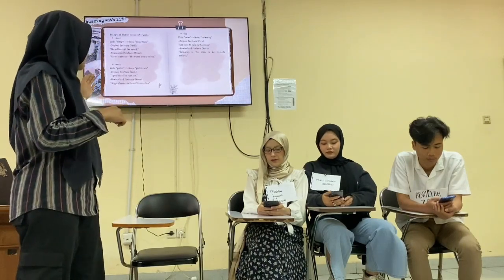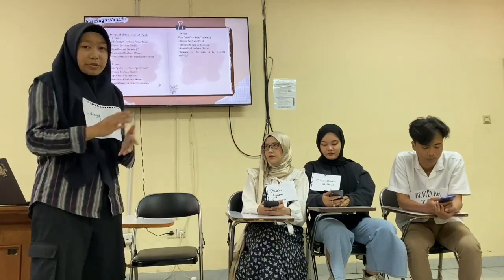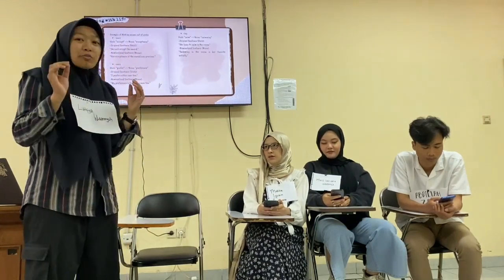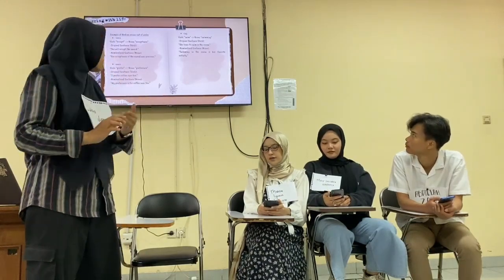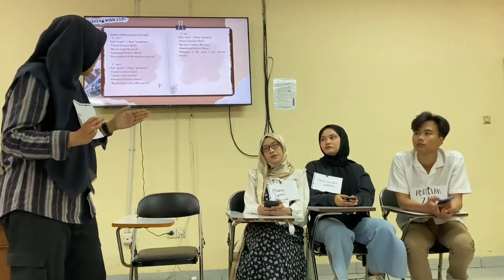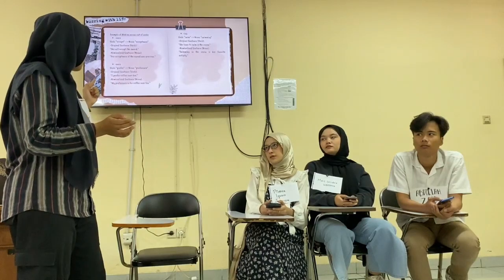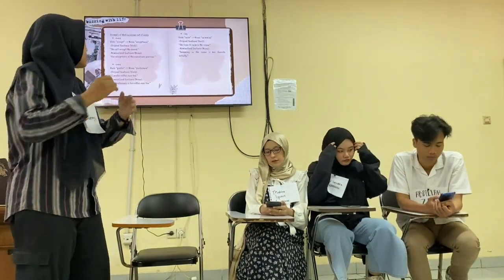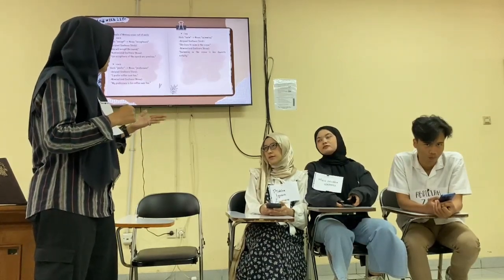Next is -ence. For example, prefer. Prefer is a verb, and we nominalize it into preference. We add -ence at the end of the word. The original sentence is: I prefer coffee over tea. The nominalized sentence becomes: my preference is for coffee over tea. This one is -ing.